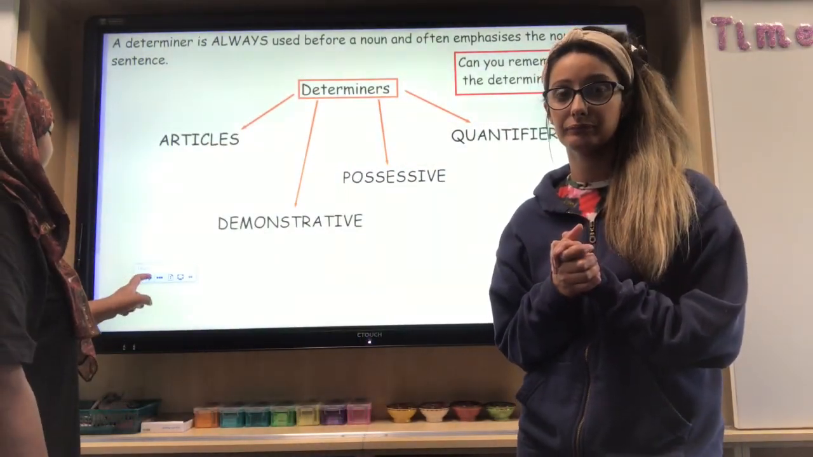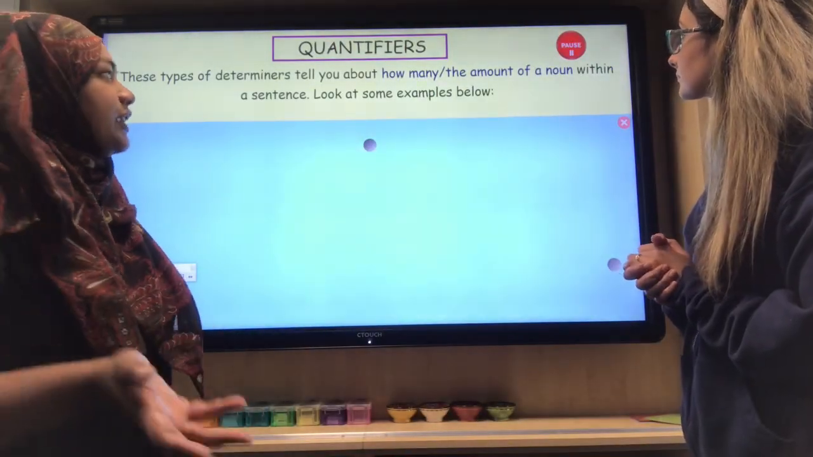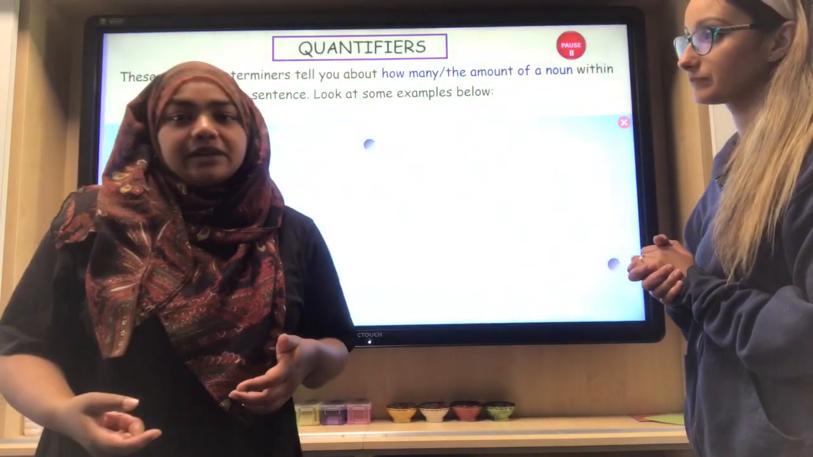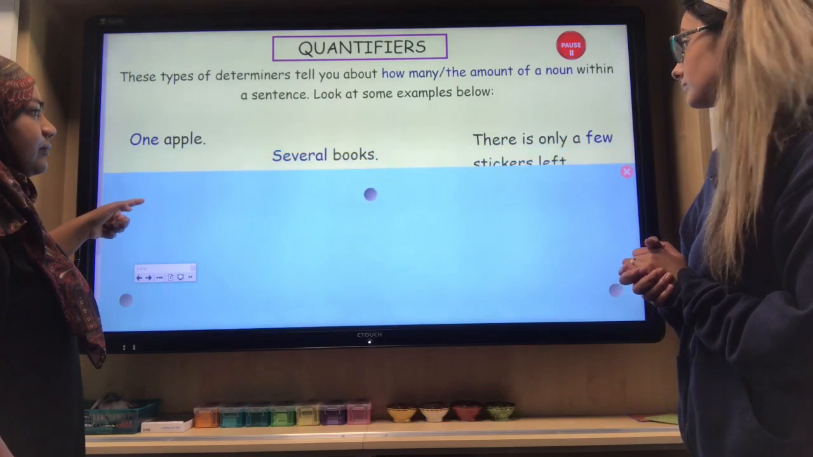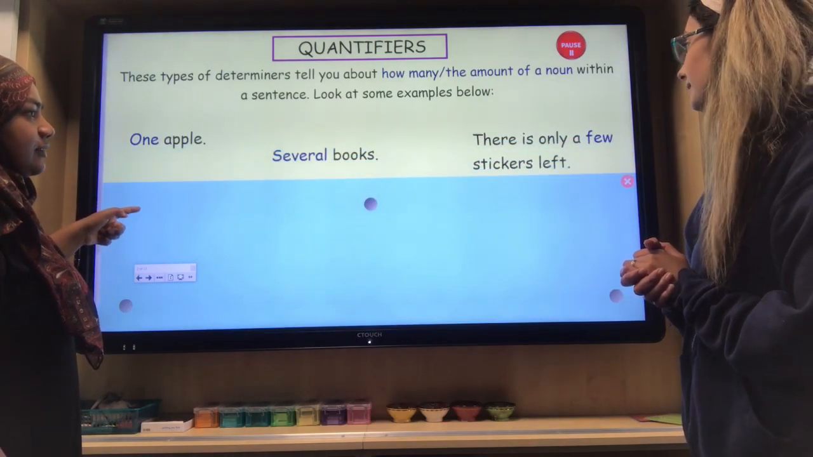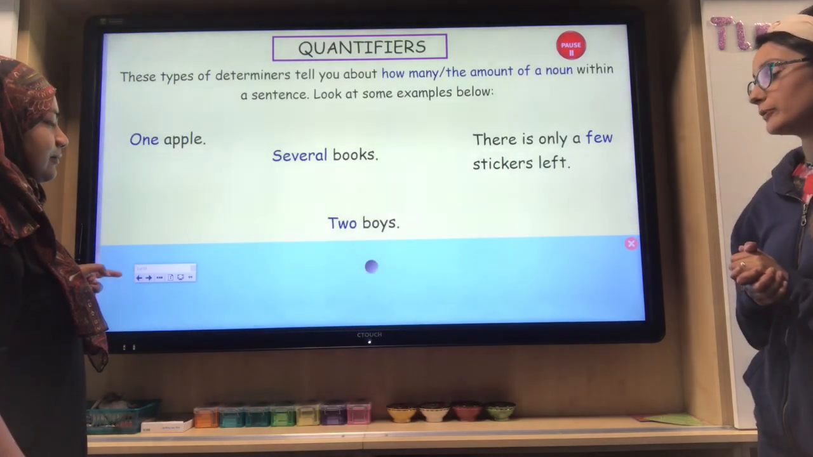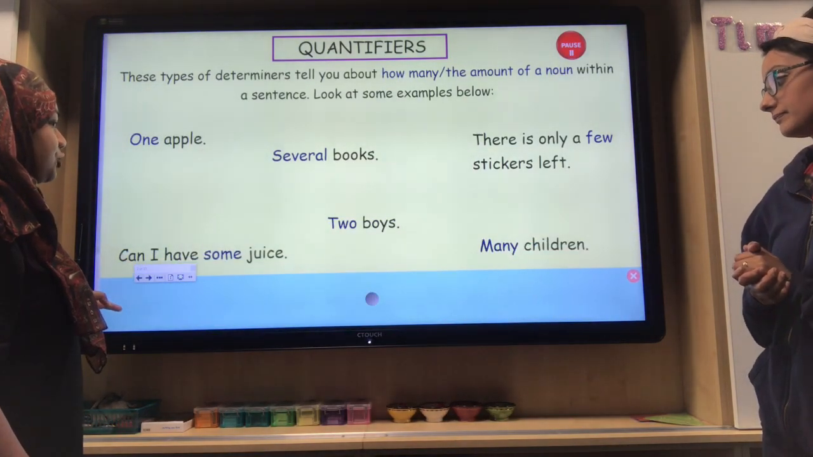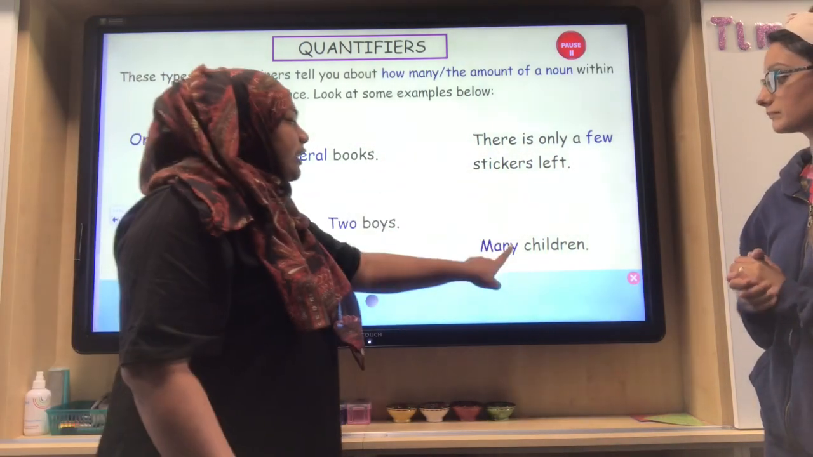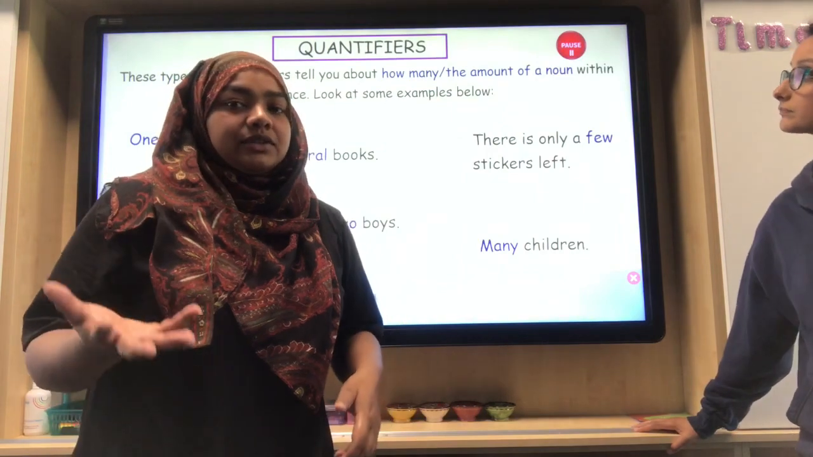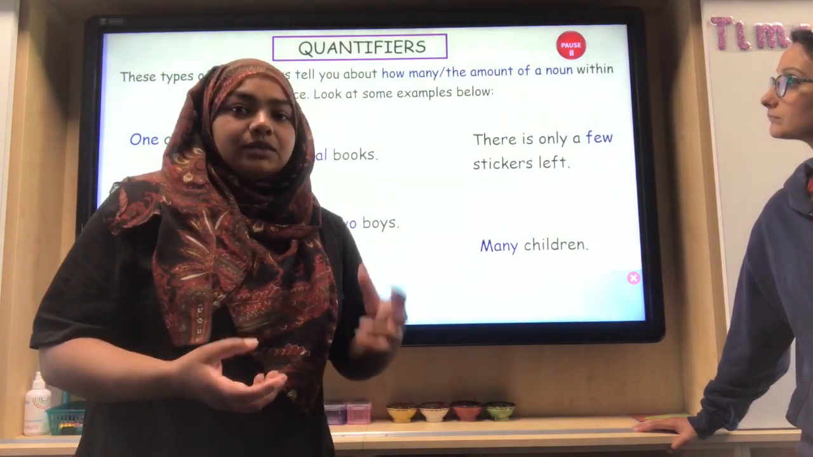Bingo. Right. These are types of determiners that tell you how many or the amount of a noun within a sentence. So we'll look at some examples below. We can have one apple. We can have several books. There are only a few stickers left. Two boys. Can I have some juice? And many children. So all these words in blue are telling you about the number or the amount of nouns there are within that sentence, and are specifying the amount or the number.